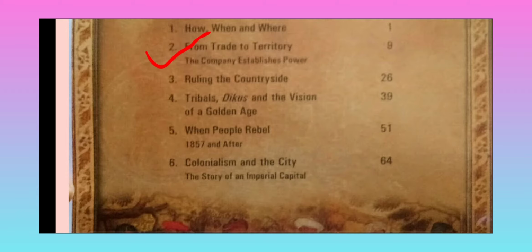Their ship's name was Hector, and then a British official named Hawkins went to Jahangir's court to get the permission for trading. But eventually Jahangir didn't permit them.